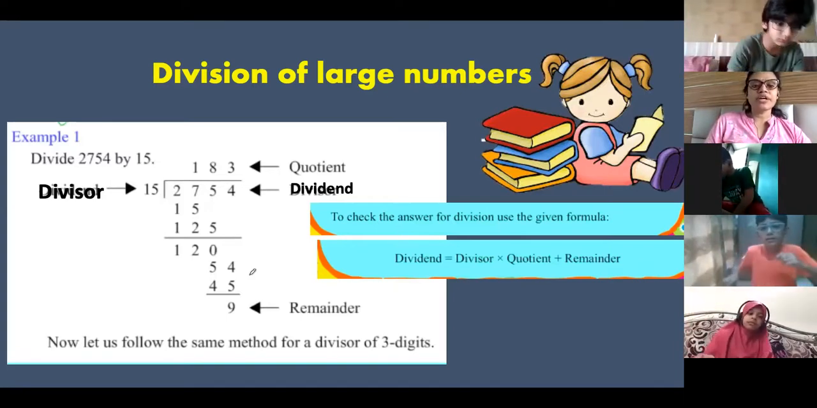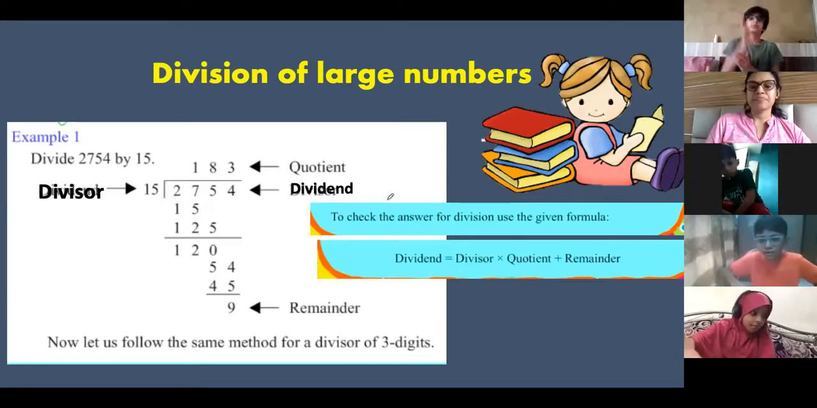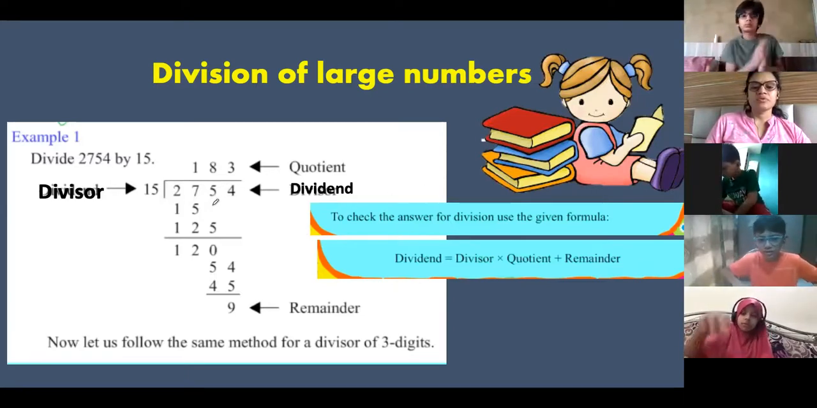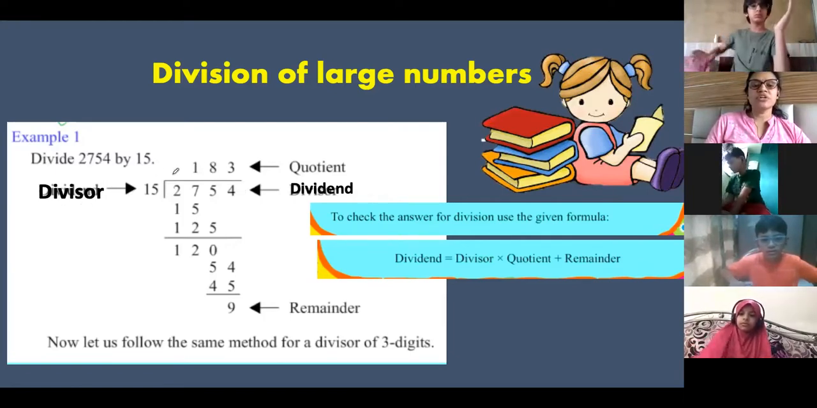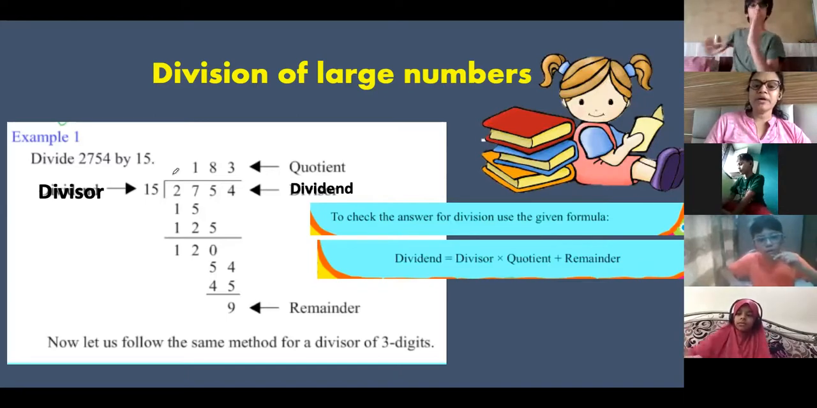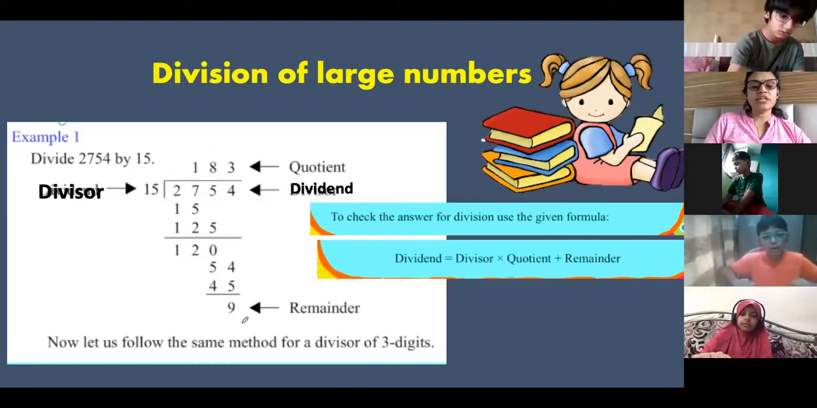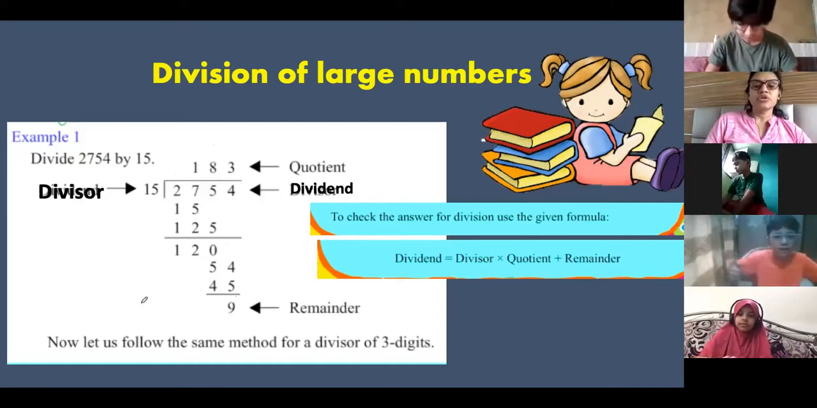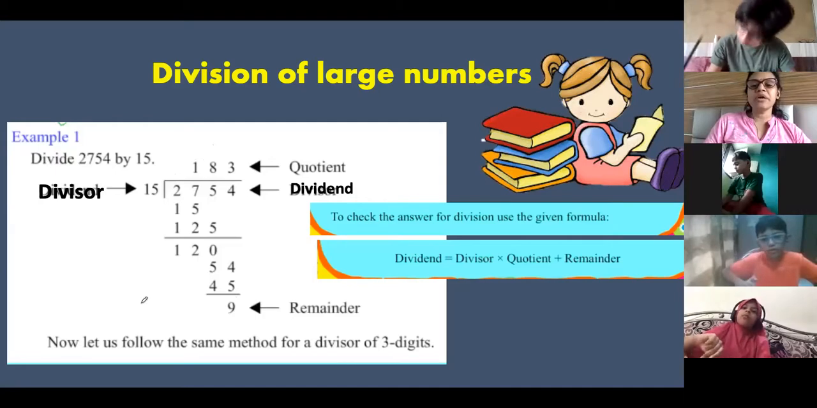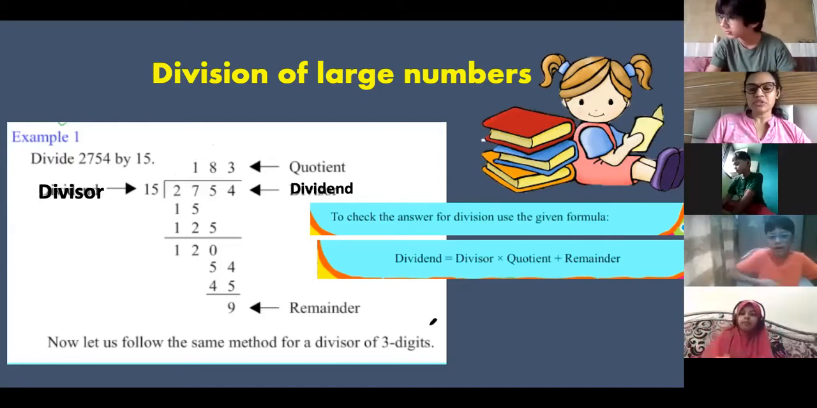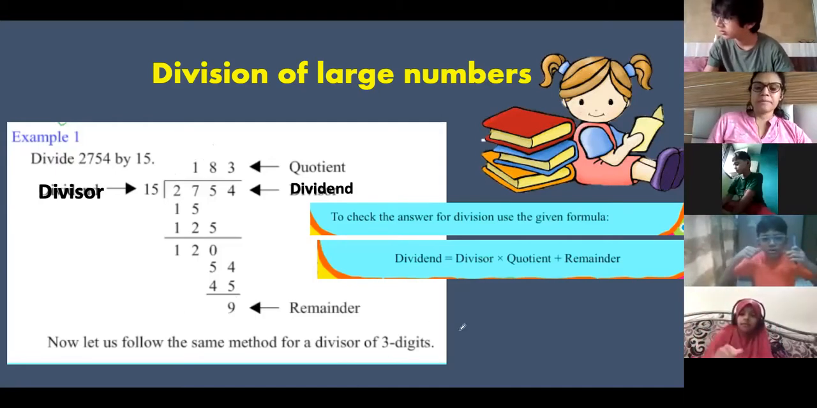Those who are not getting it. Ma'am, dividend is equal to divisor, so we have to add dividend to divisor? No. Dividend is equal to divisor into 183. First, you have to multiply. We have to do 15 multiplied by 183 and then you will add 9. You know the rule, first should be multiplication. For sums. Yes. The answer should come as what is written in the dividend.